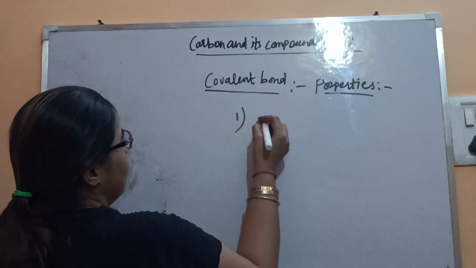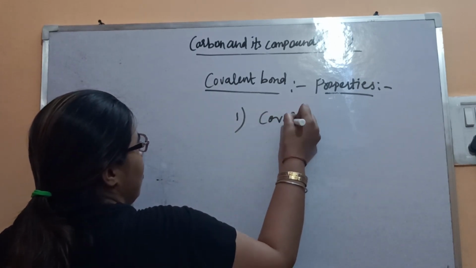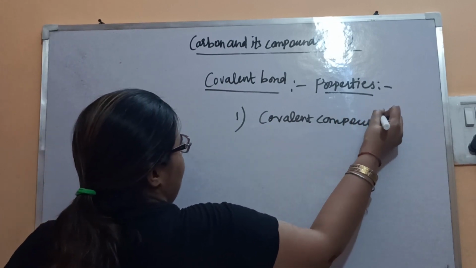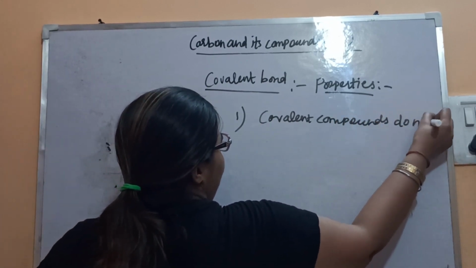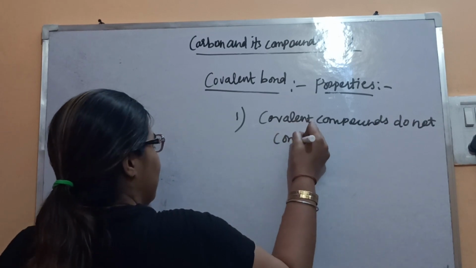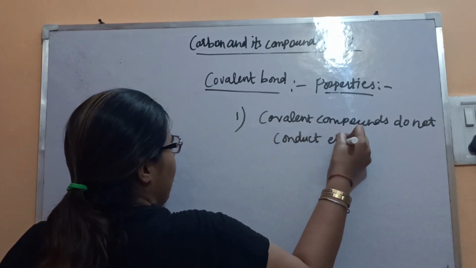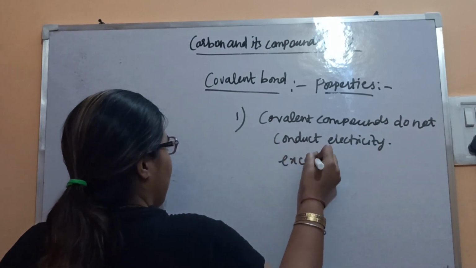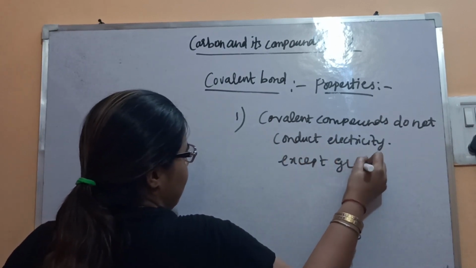So let's have a look at the first property. Covalent compounds do not conduct electricity, except graphite, that we'll discuss later.